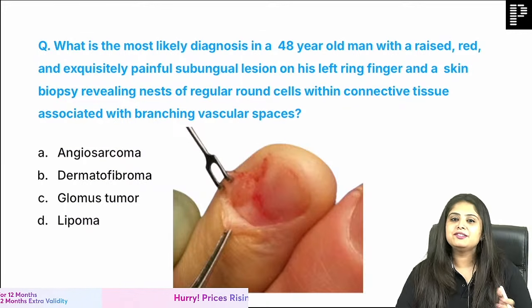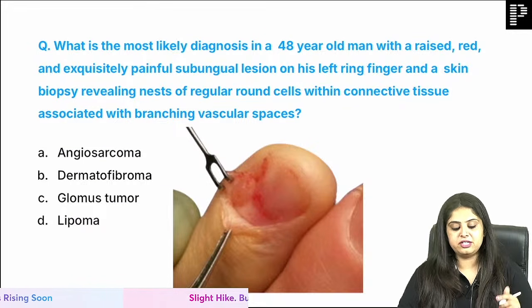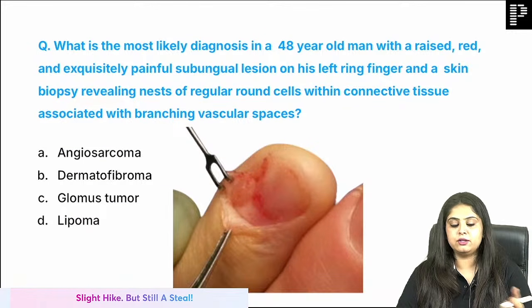Moving on to, let's go into a little bit of surgery and pathology combination. Let's go into easy questions, ma'am. Quick 2 minute questions.